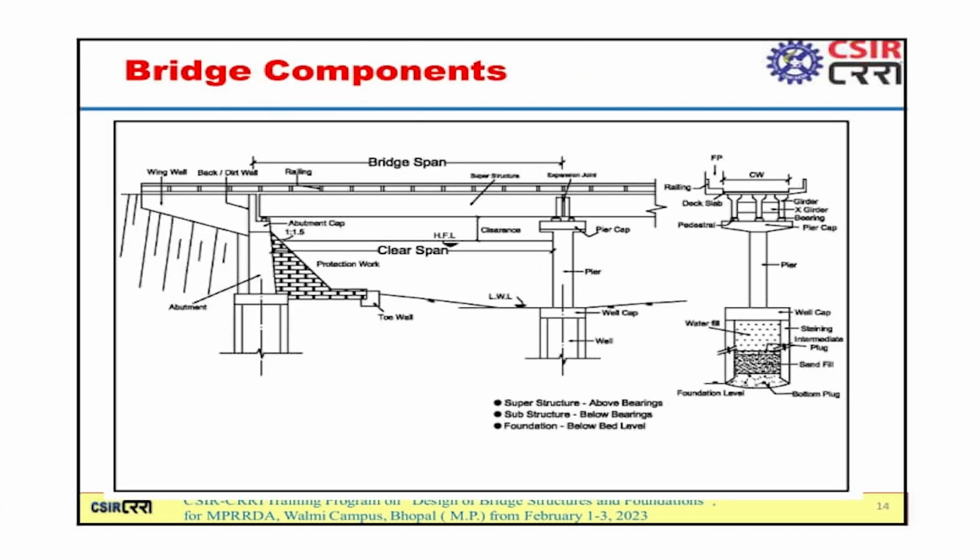What are the major bridge components? These are superstructure, you might be knowing about it. Substructures include pier, pier cap, then foundations. Foundation may be pile foundation, well foundation, open foundation; different types of foundation may be there.